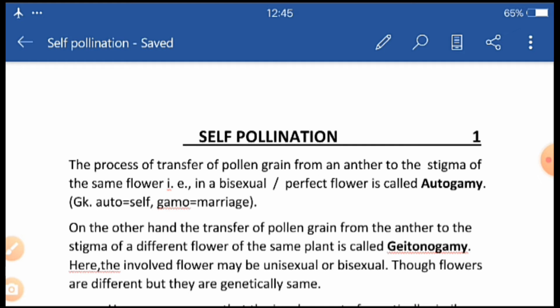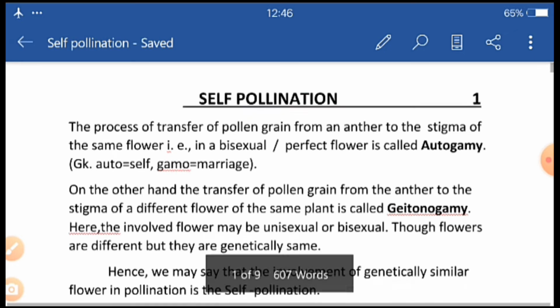Then it is termed as geitonogamy. So autogamy and geitonogamy both are self-pollination, because in both the cases the genes are similar, that is, anther and egg are genetically similar. Clear?